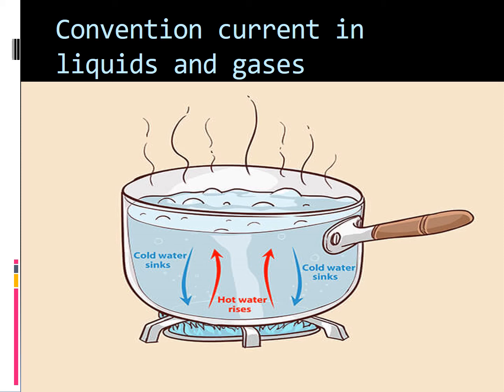So the convection current is the upward movement of warm air and the downward movement of cool air. Convection current is the upward movement of warm air and downward movement of cool air. Heat is transferred mostly by convection within the troposphere. Okay children.